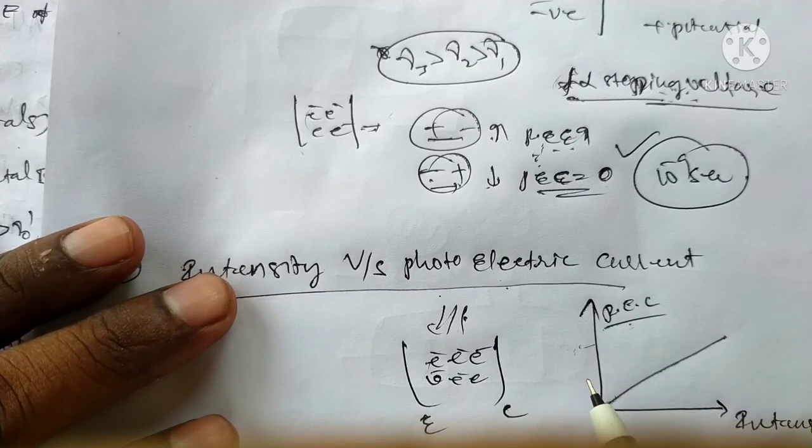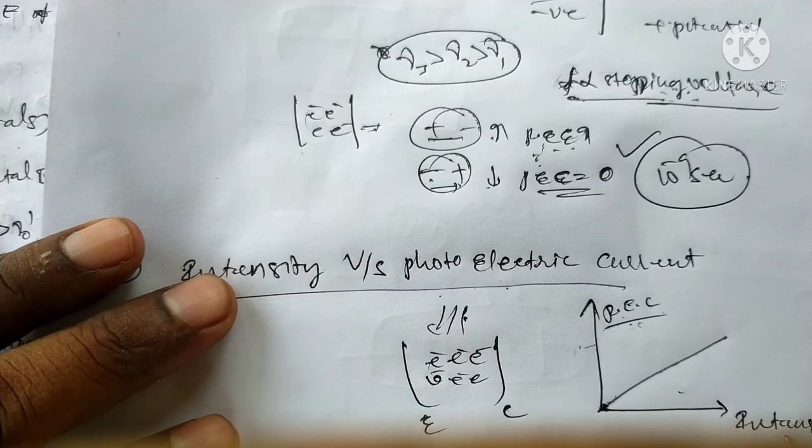The photoelectric current is proportional to the number of photoelectrons emitted per second. The number of photoelectrons emitted per second is proportional to the intensity of the incident radiation. This is the proportionality between photoelectric current and intensity.